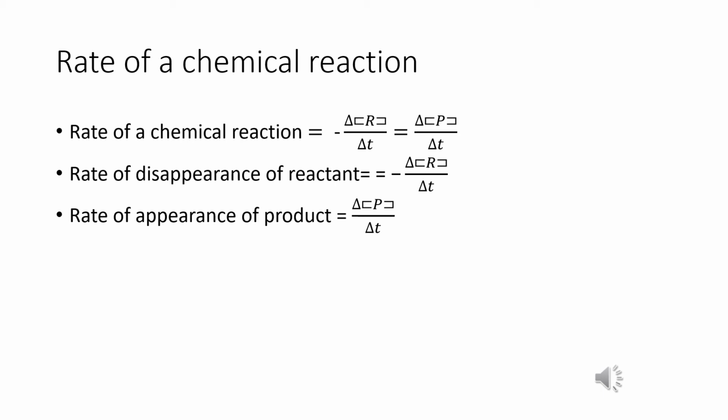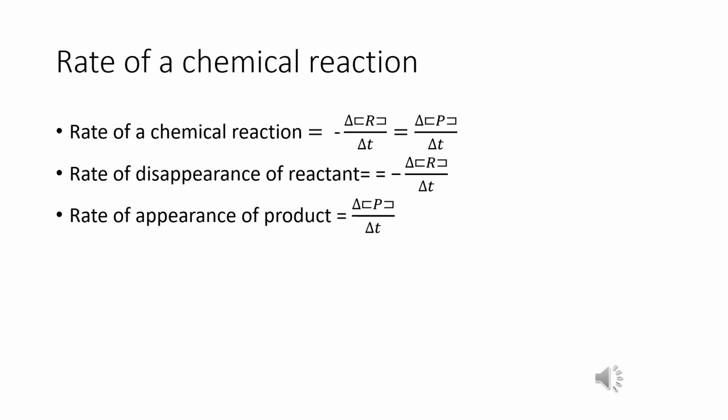Let us consider a chemical reaction in which 1 mole of reactant reacts to give 1 mole of product. What is the rate of the reaction? Suppose [R1] and [P1] are the concentrations of reactant and product at time t1, and [R2] and [P2] are the concentrations at time t2.